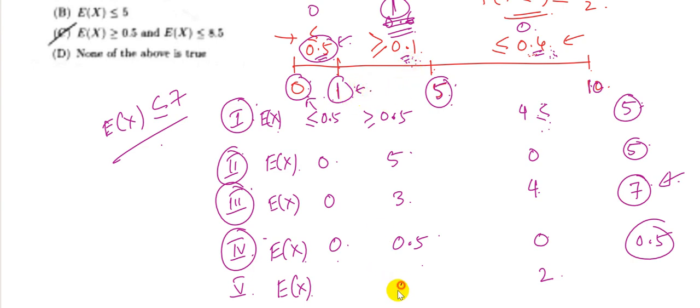So this would be 0.1 and this would be 0. So clearly we can see that the minimum value of expectation of x can be 0.5 and the maximum value of expectation of x can be 7. So that means none of the above is true.